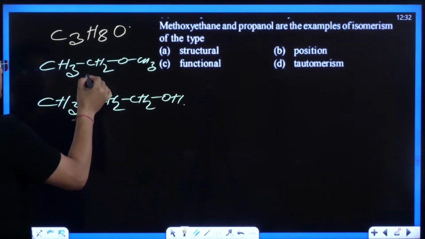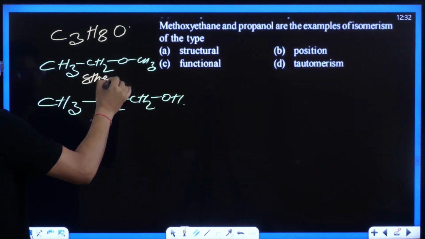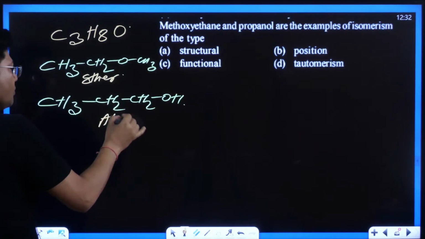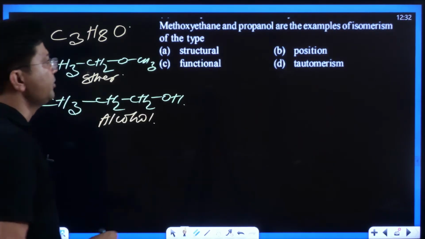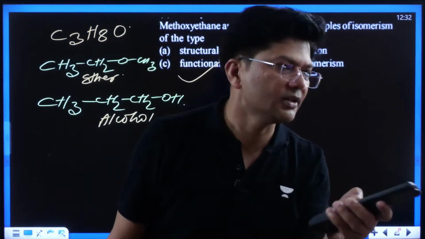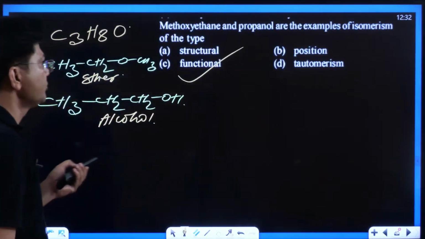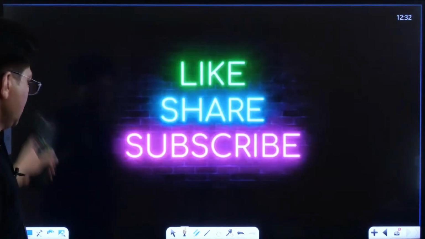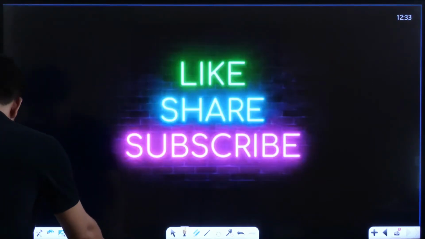This is an ether, and this is an alcohol. So what answer are you going to get? They are functional isomers. C is the correct answer. Very good. I can see in the chat section that everyone wrote C. Very good. So this was all about today's session.